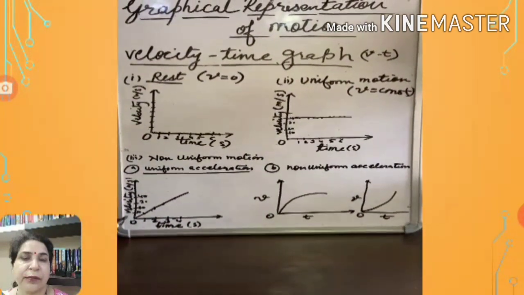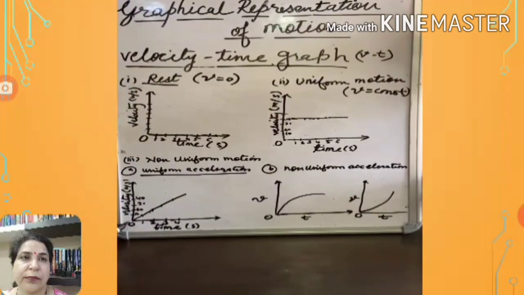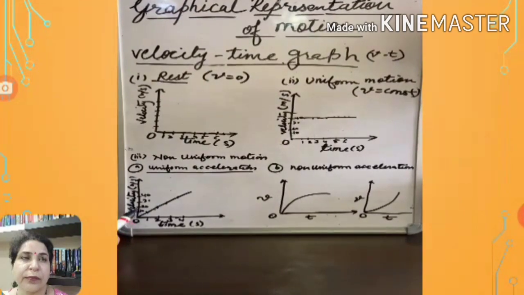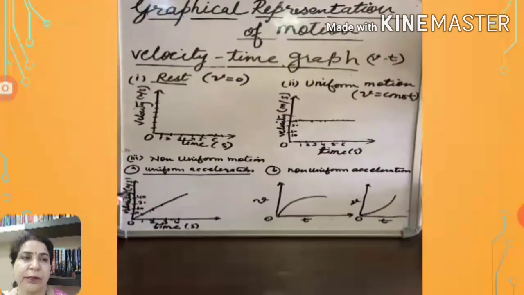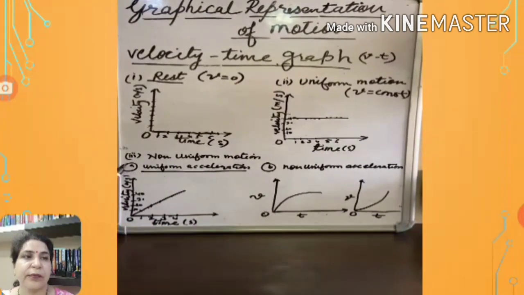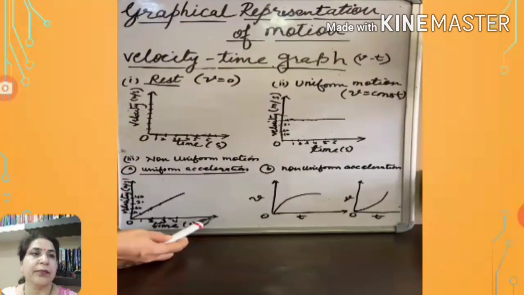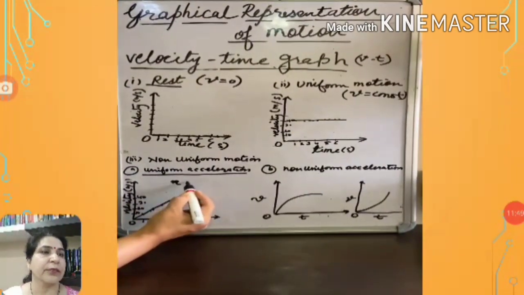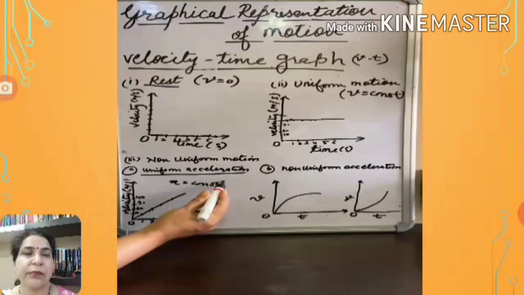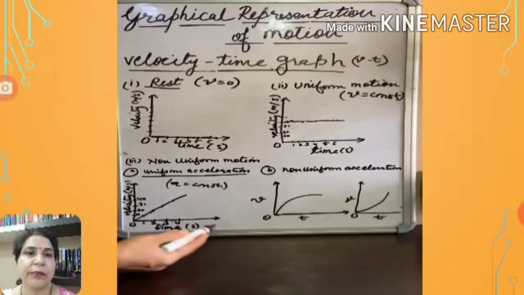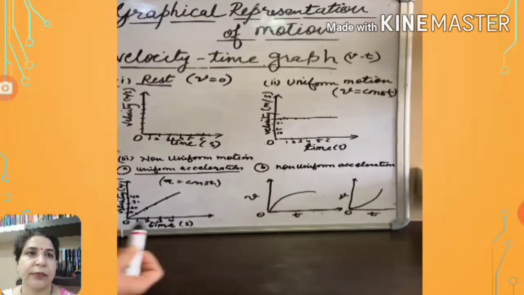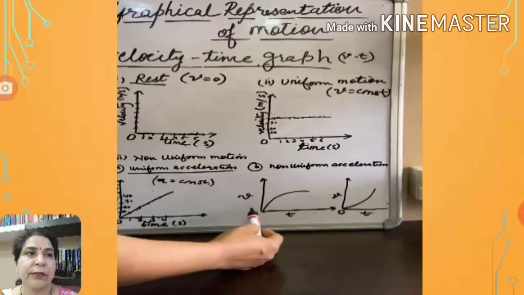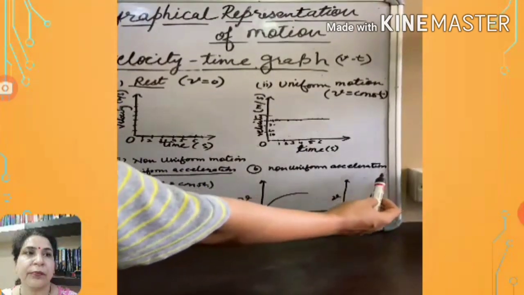So the graph of this type of motion is a straight line inclined to the time axis. Velocity and time are proportional, with equal change in velocity in equal intervals of time. So the acceleration is constant. So this type of graph we will get. And for other types of non-uniformly accelerated motion, the graph may be like this or like this.